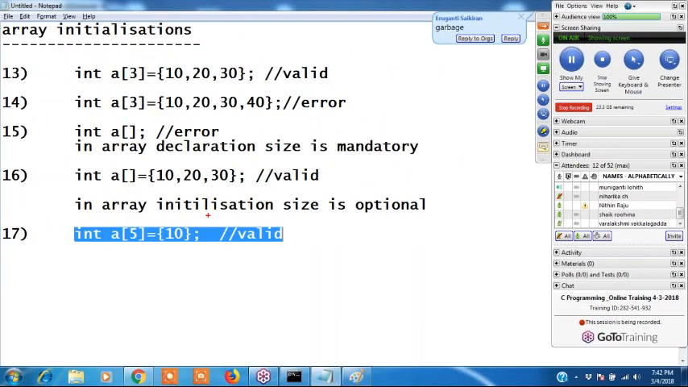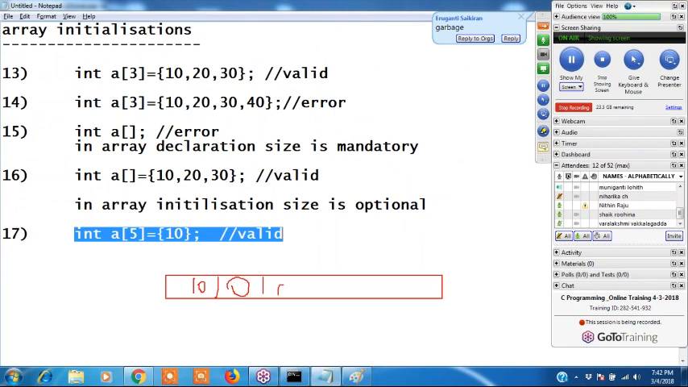See, remaining elements: first element it takes 10. Remaining rest of all elements it takes 0. This is 0 and not garbage. Remaining values are zeros. Here write 1 point. In array initialization, not garbage values, remaining values it initializes with zeros.